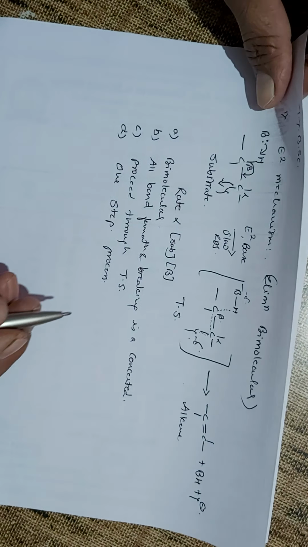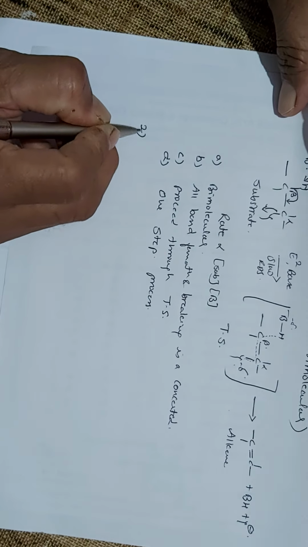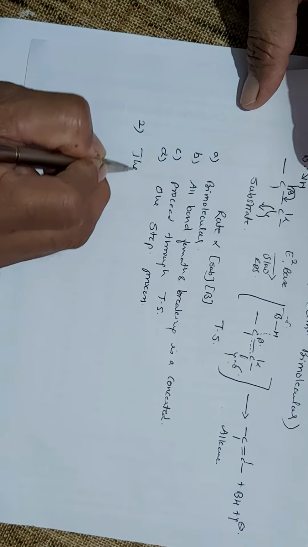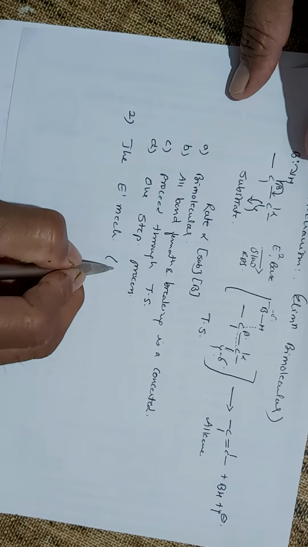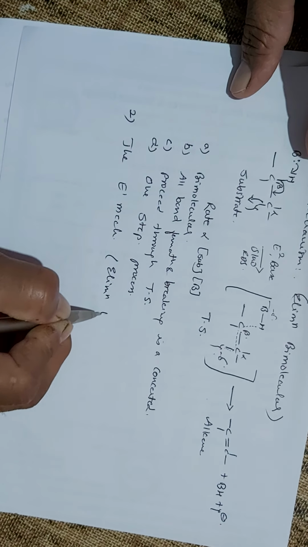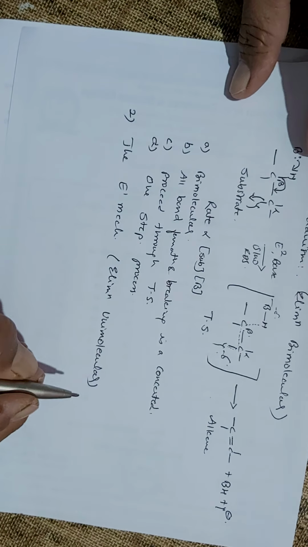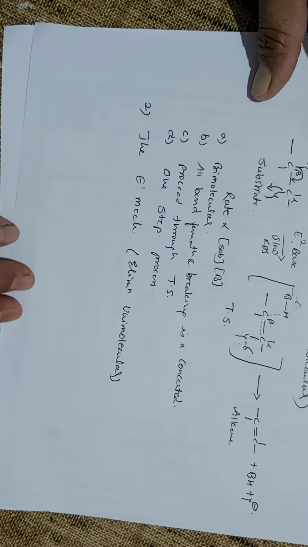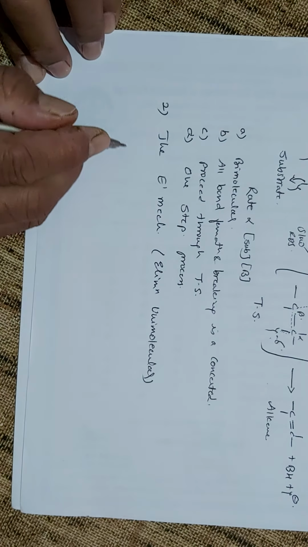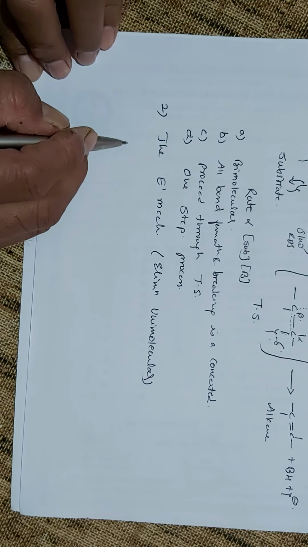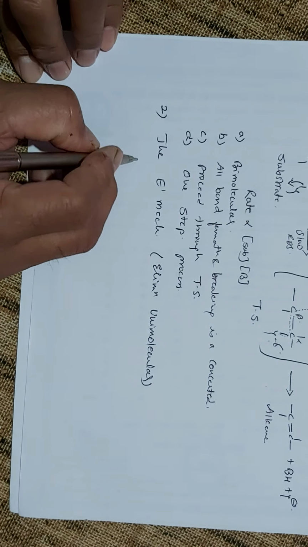So, the second type of mechanism that is possible is the E1 mechanism. This E1 mechanism is termed elimination unimolecular, which is similar to SN1, that is substitution nucleophilic unimolecular. The breaking of the C alpha Y bond takes place in the slow step, and the formation of the intermediate, that is the carbocation, takes place in this first step.